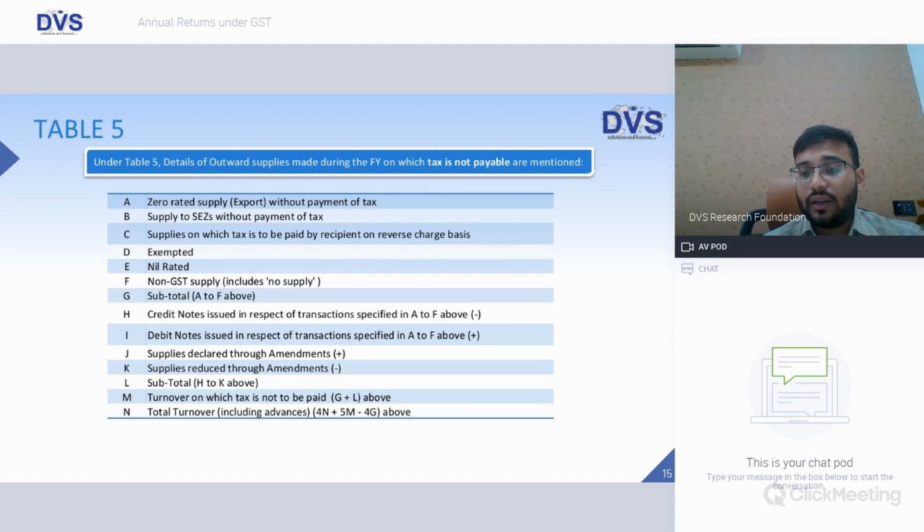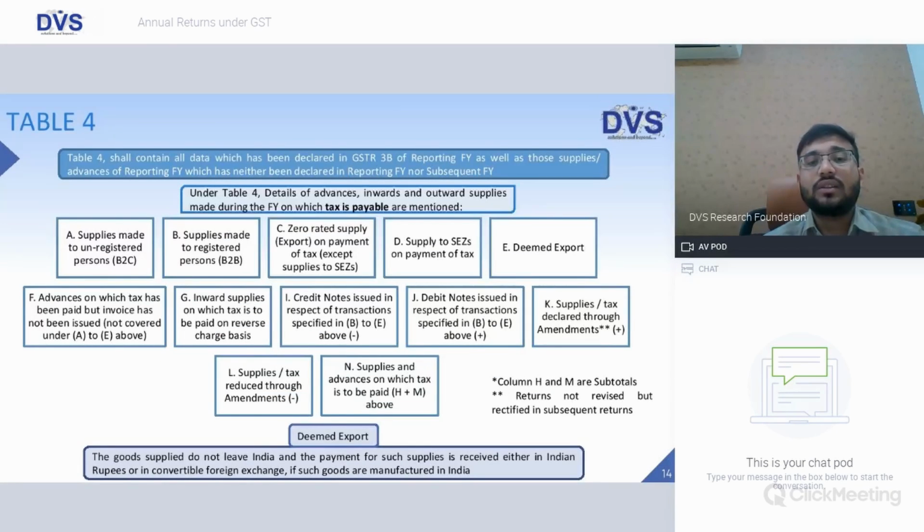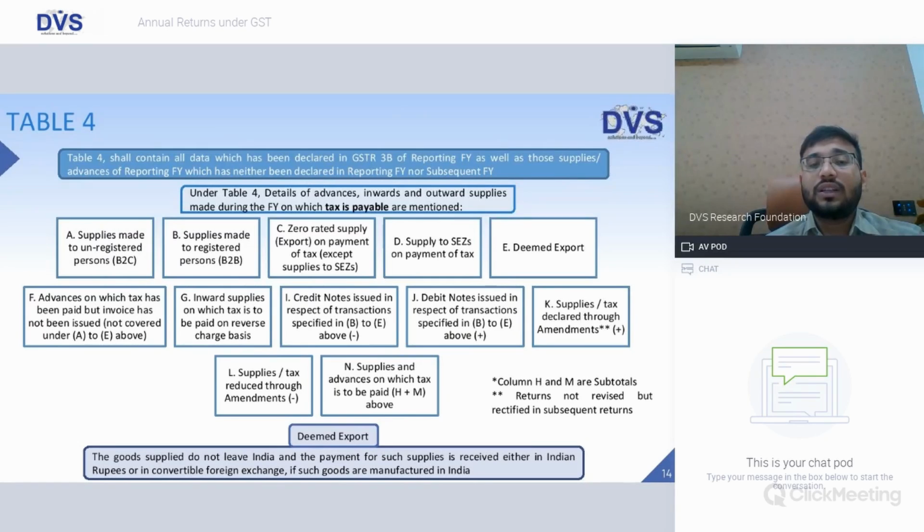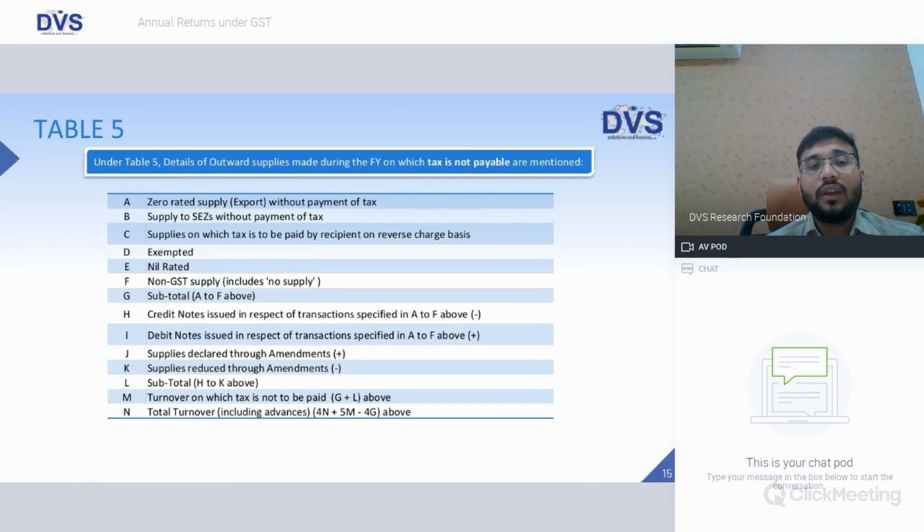Table 5 relates to outward supplies made during the financial year on which tax is not payable. So here we have seen, friends, on which tax is payable. The wording which I use is "tax is payable". So here it is not tax which is actually paid, but even if there is a transaction on which tax is payable, that also will get covered. In table 5, transactions or supplies on which tax is not payable.